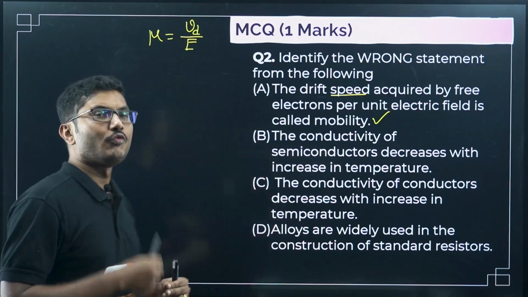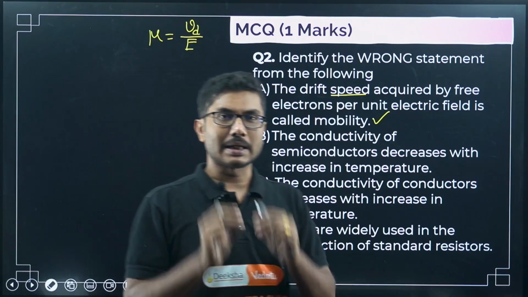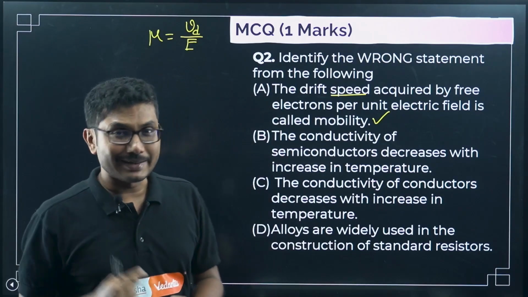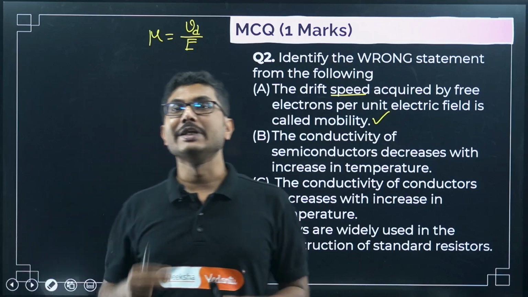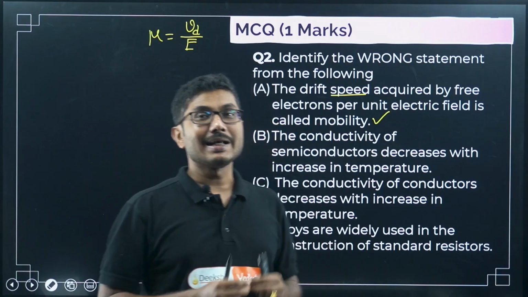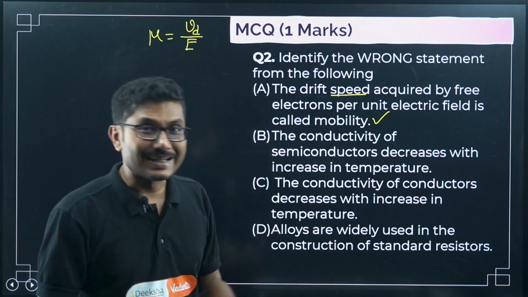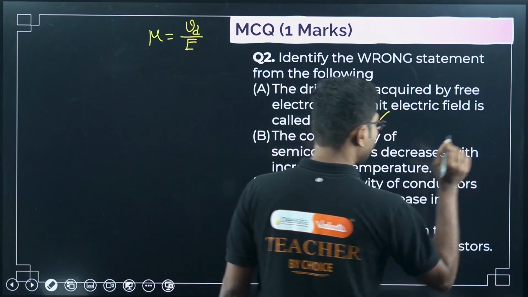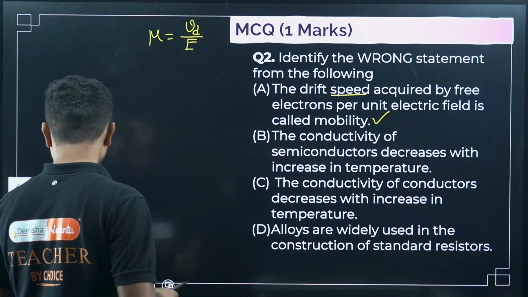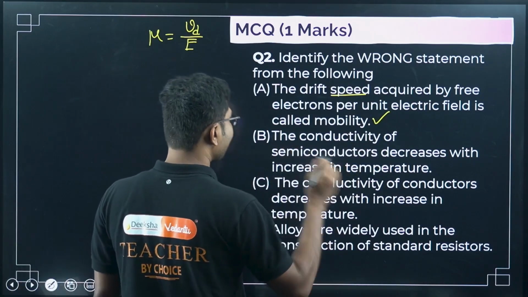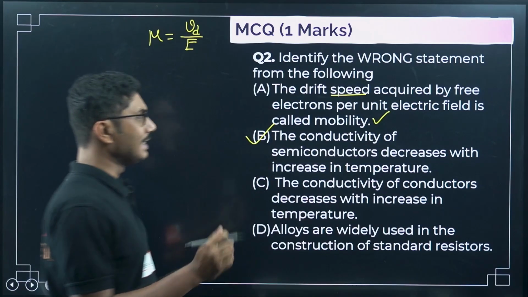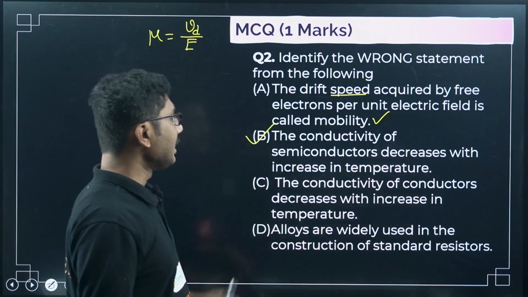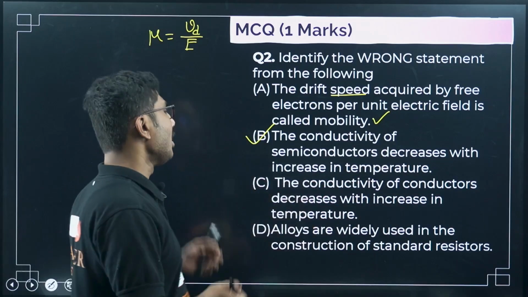That is true for normal metals, normal conductors. For semiconductors, it is exactly opposite. If you have studied that chapter, you know that as you increase the temperature, the conductivity of a semiconductor increases, not decreases. So this is a wrong statement. Definitely this is a wrong statement. So we have found our correct answer for this. Here, the conductivity of semiconductors decreases with increase in temperature, which is wrong. So this is the correct answer.